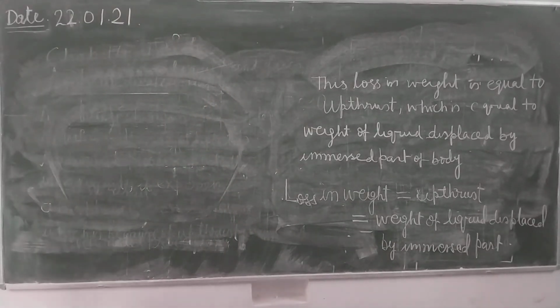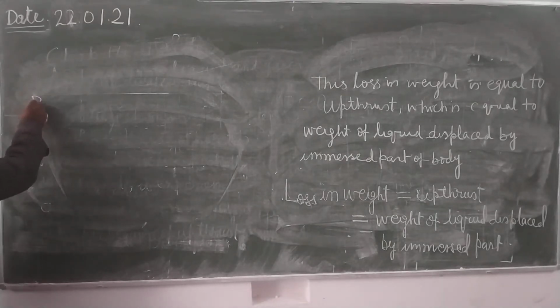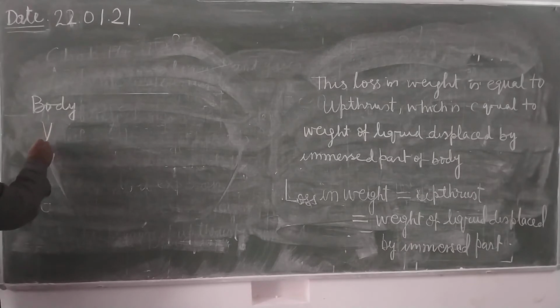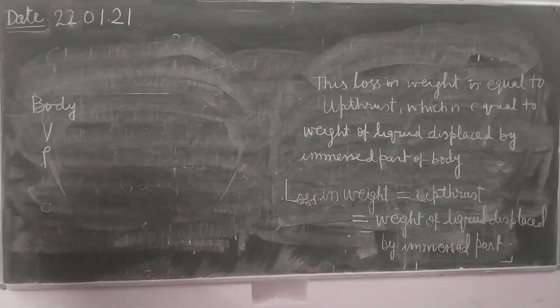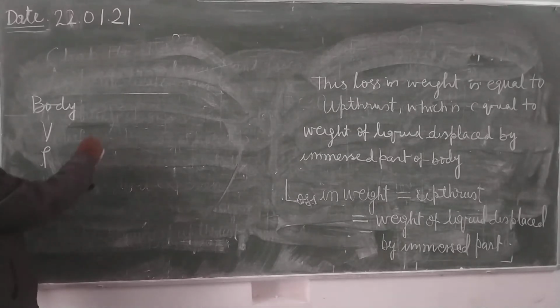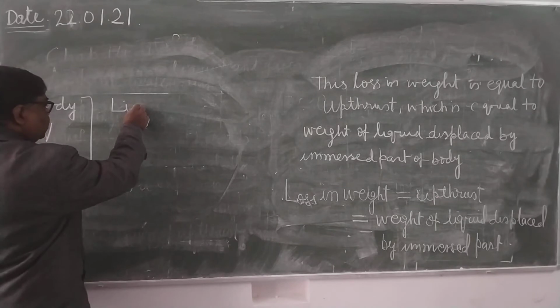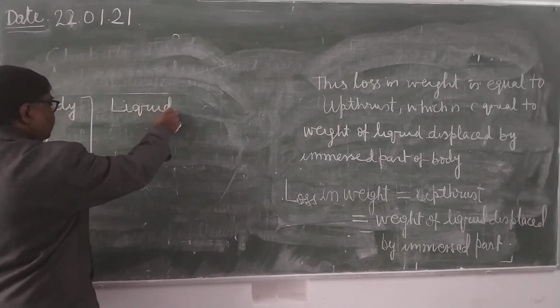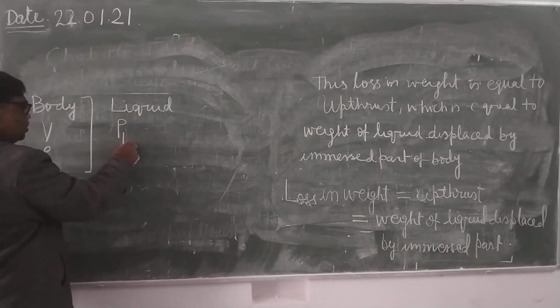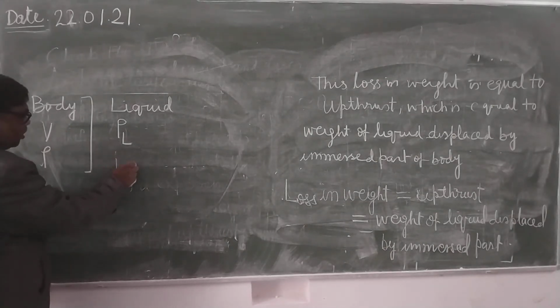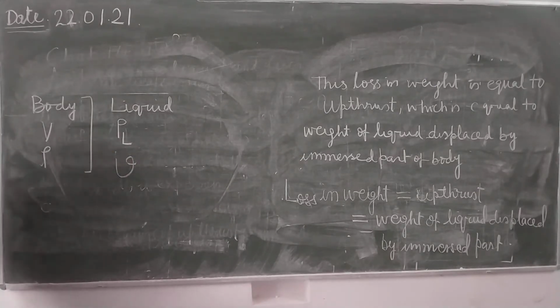Now see here, suppose there is any body whose volume is V and whose density is rho. When it is immersed in a liquid of density rho L, let small v volume be immersed.